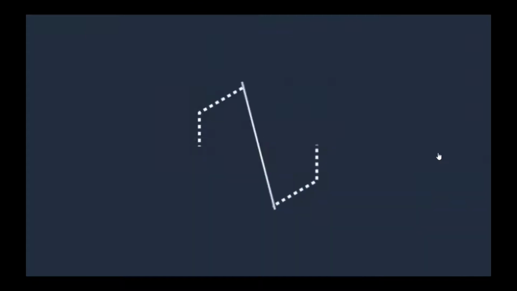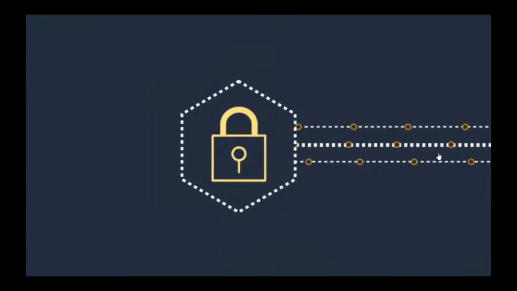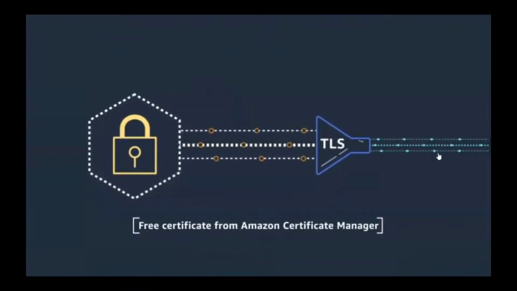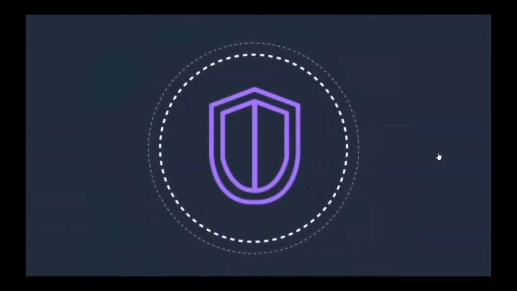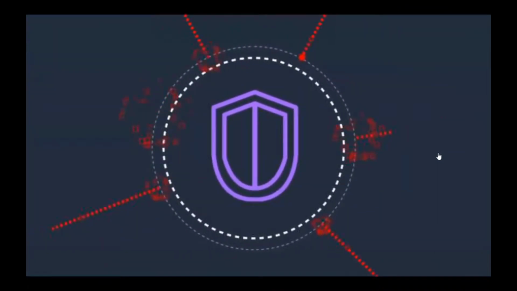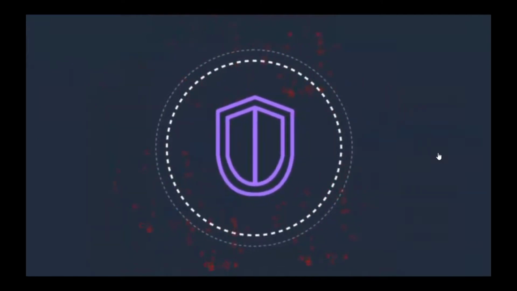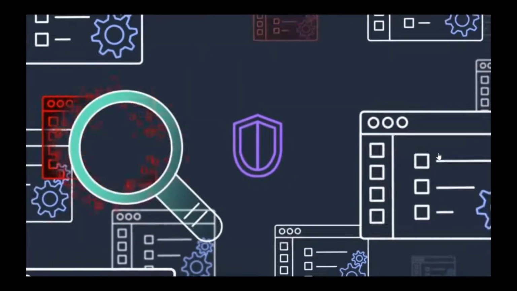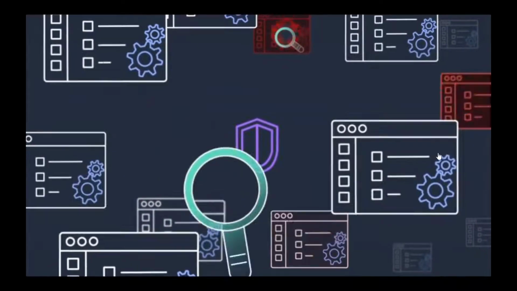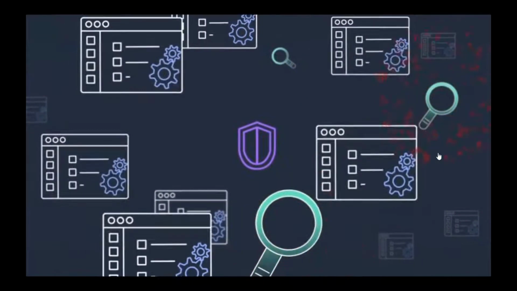CloudFront helps you deliver content securely to your customers. You can encrypt your communications with a free custom TLS certificate from Amazon Certificate Manager, or you can import your own certificate. You also get DDoS protection with AWS Shield Standard by default. You receive comprehensive availability protection against all known layer 3 and 4 network attacks. AWS Shield provides always-on detection and automatic inline mitigations that minimize application downtime and latency.